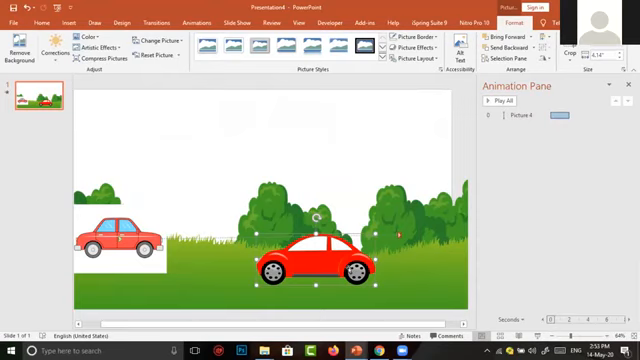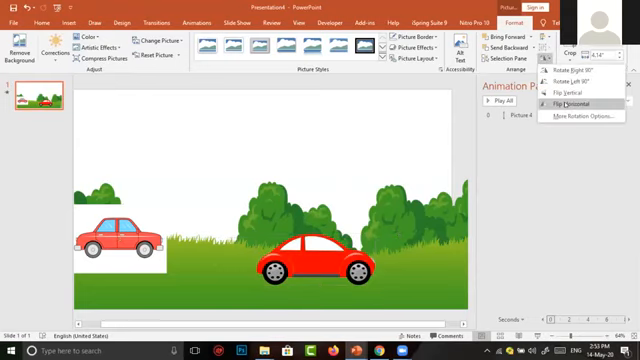Again, I want to change the direction of the car. For this purpose, I have to click on the car and go to Format. In the Format tab, there is a Flip option. In Flip, I am going to choose Flip Horizontal. The direction of the car has changed.